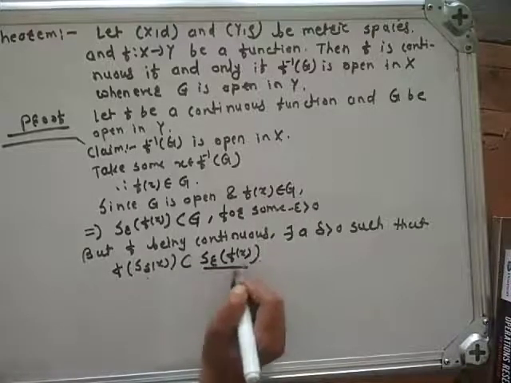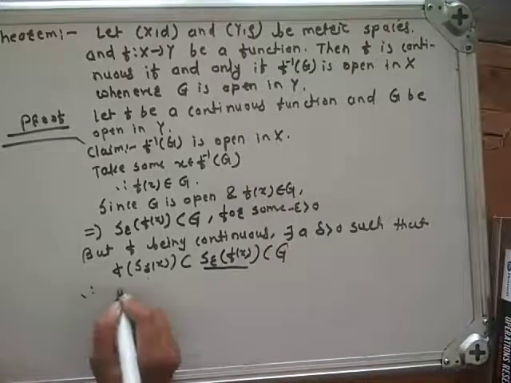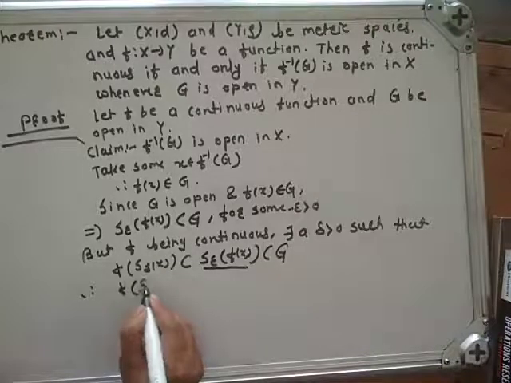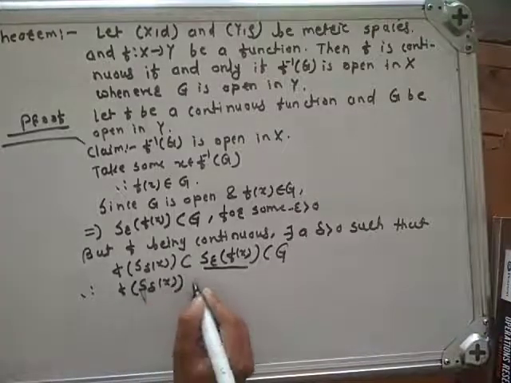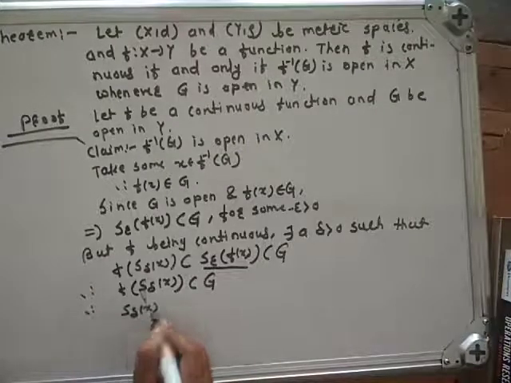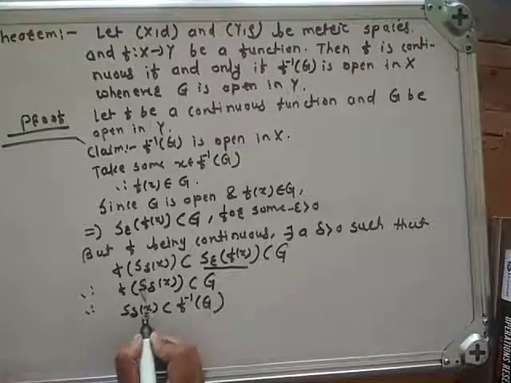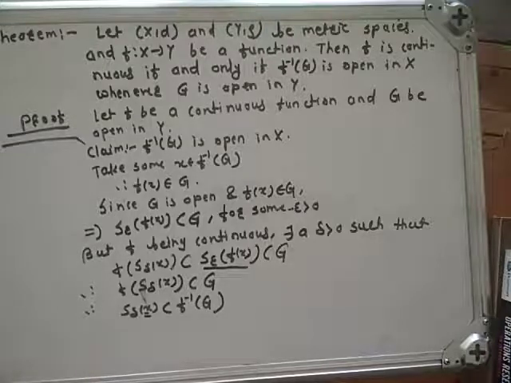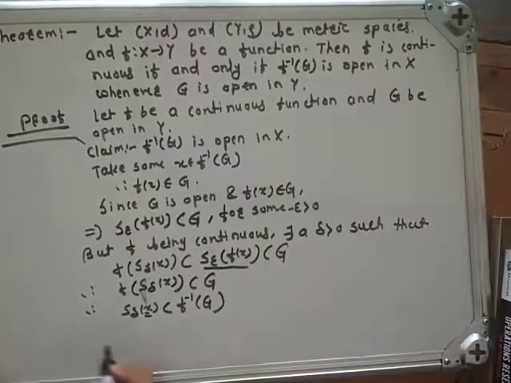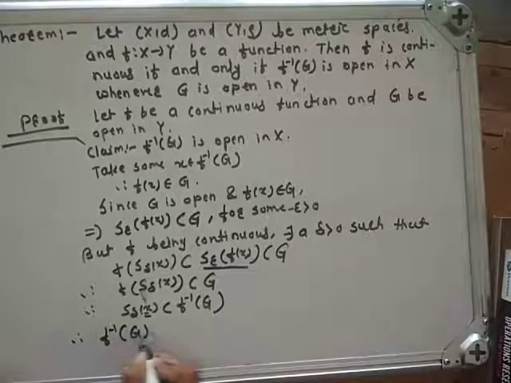But S epsilon of f of x is a subset of G. Therefore, f of S delta of x is a subset of G. Therefore, S delta of x is a subset of f inverse of G, meaning the open sphere centered on x is totally contained in f inverse of G. Therefore, by definition of open set, f inverse of G is open.